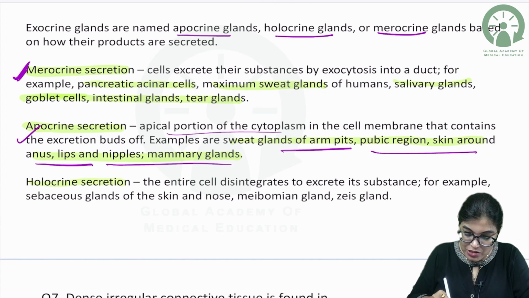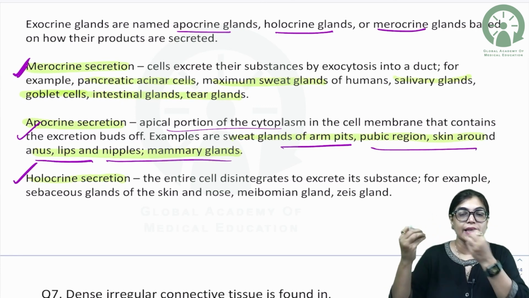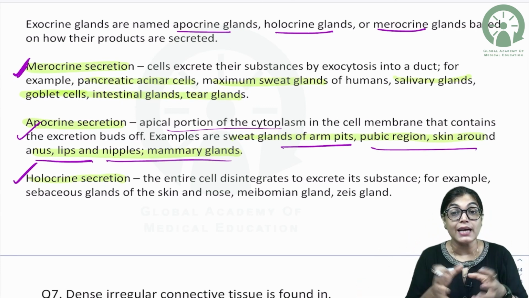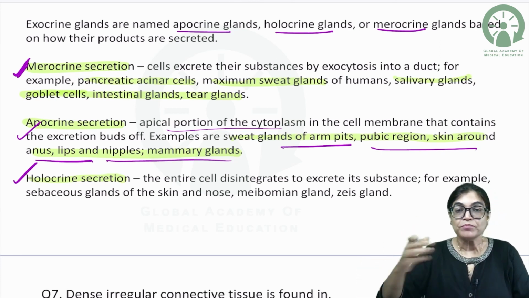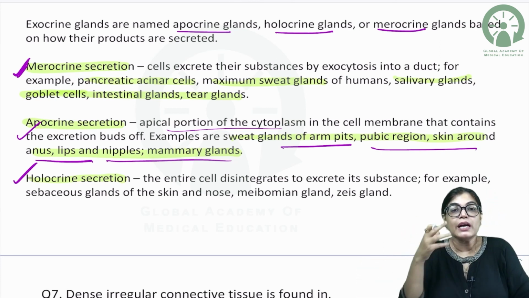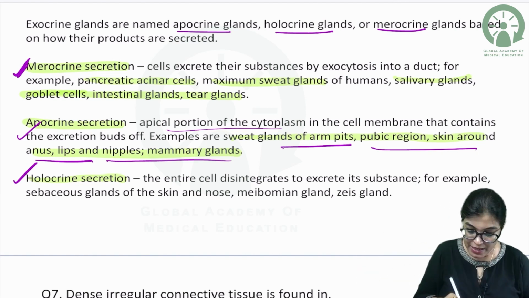The third variety is holocrine gland. Let's talk about holocrine gland. What I told you is that in this process, the entire cell dies. The entire cell is disintegrated, and for new secretion, a new cell has to be formed. So the entire cell disintegrates to secrete the substance, and the example is sebaceous gland, which was given in the MCQ. So it is the right answer.